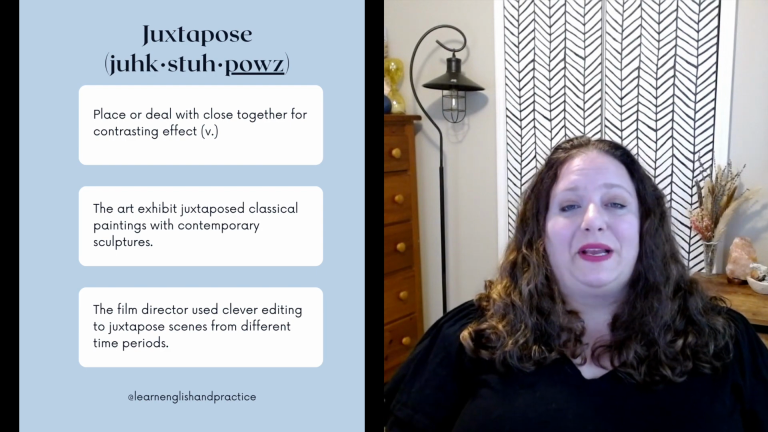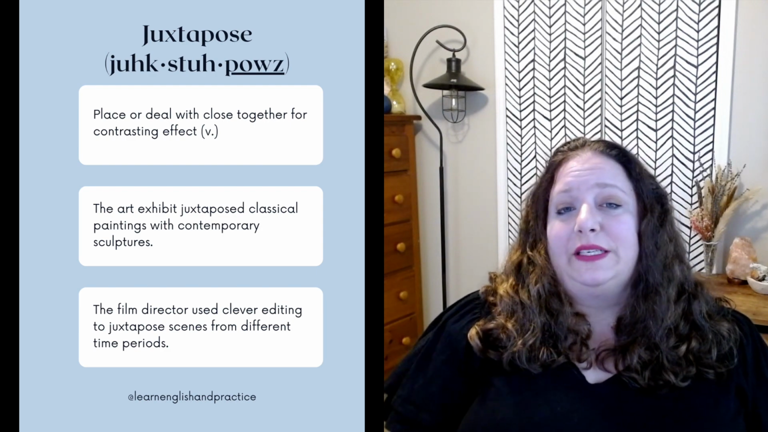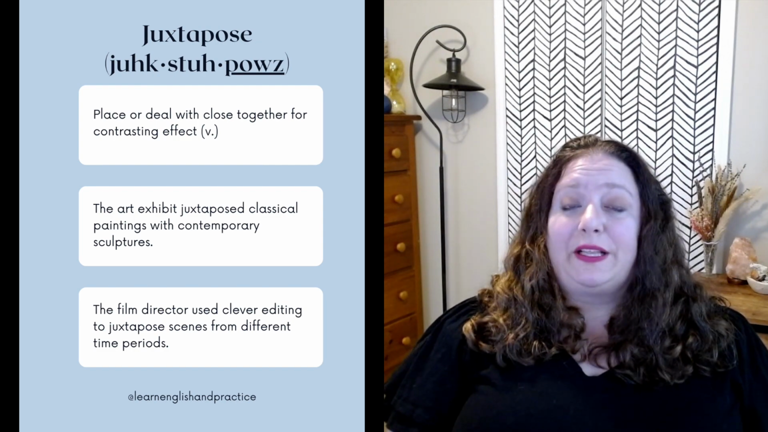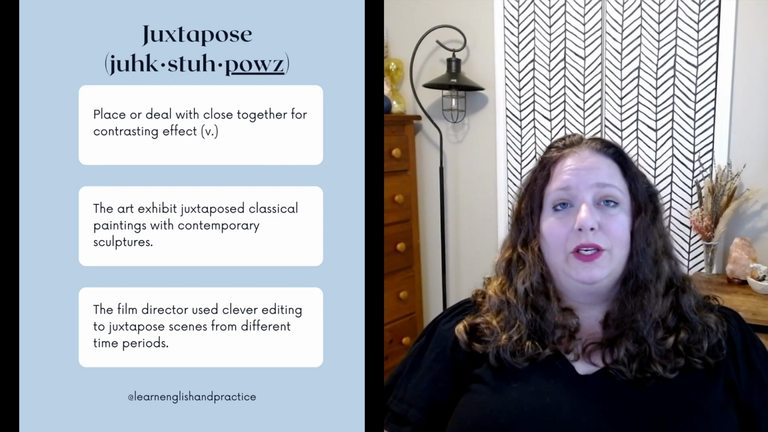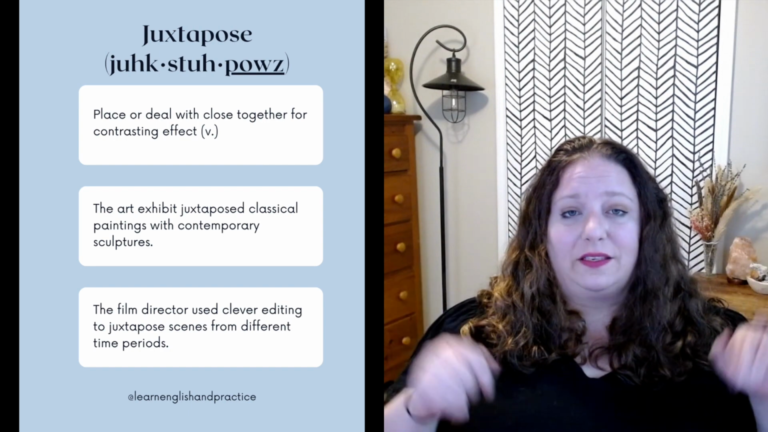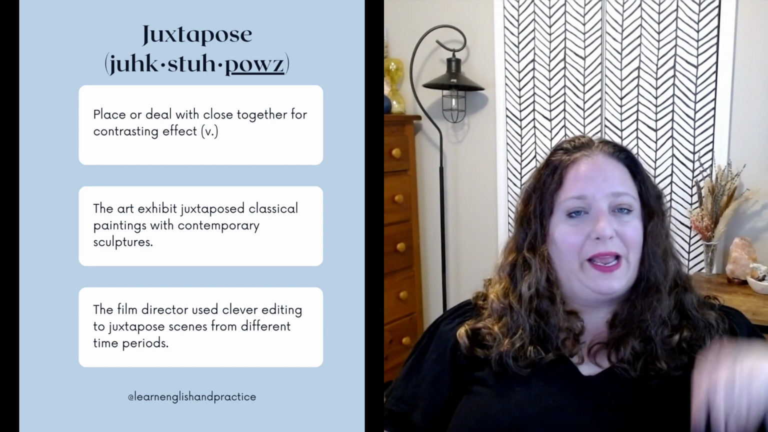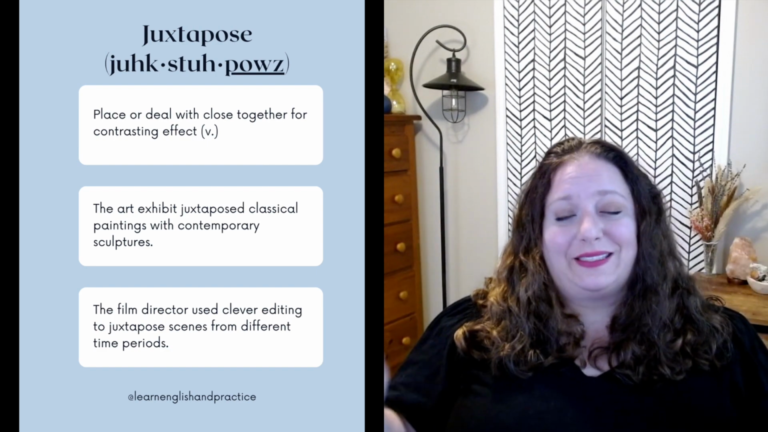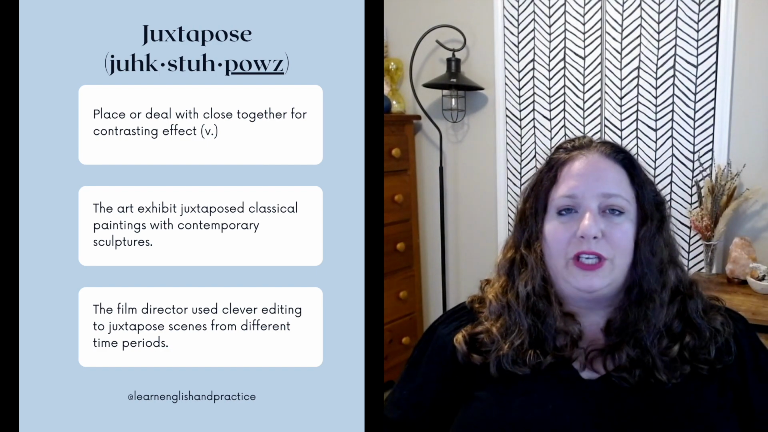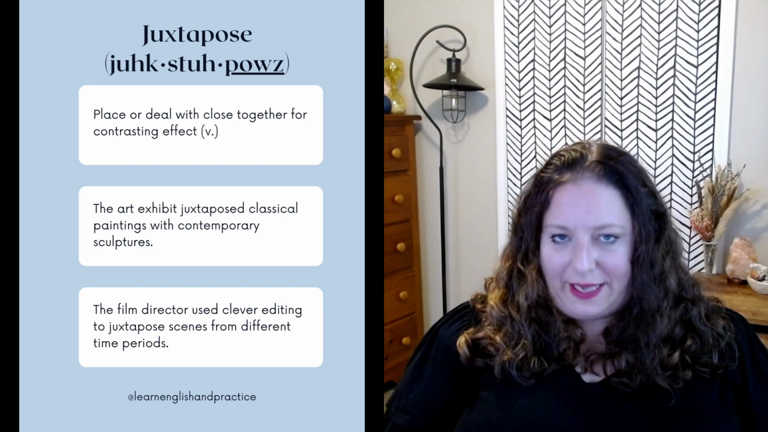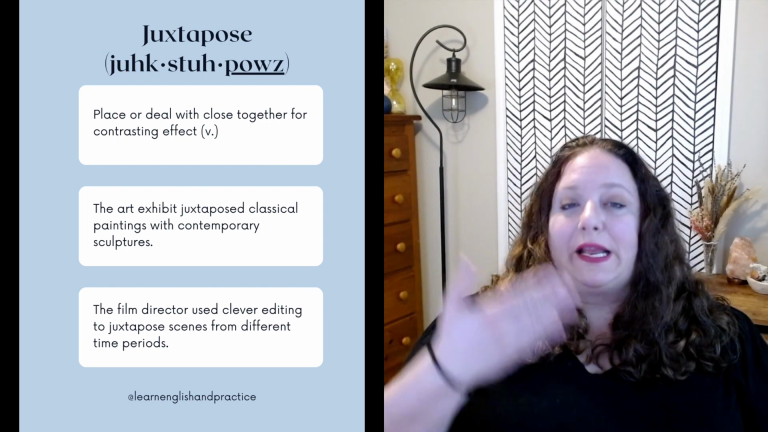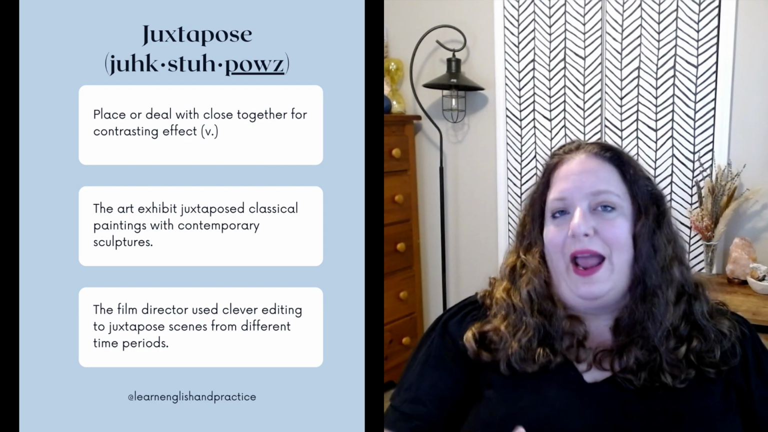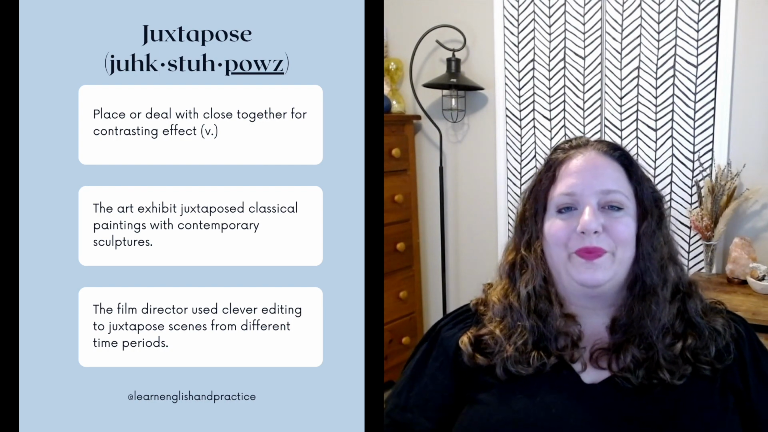Juxtapose. This means place or deal with closely together for contrasting effect. It's a verb. So typically, you're juxtaposing two very different things. For example, I might display an apple and an orange, and we can notice the differences side by side. So juxtapose is essentially displaying two things or acknowledging two things and focusing on how different they are.